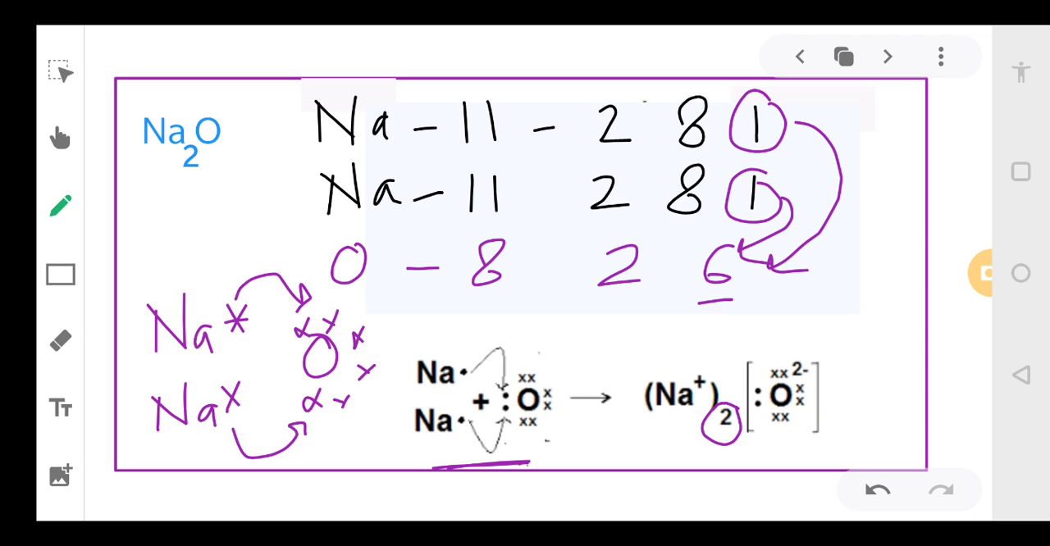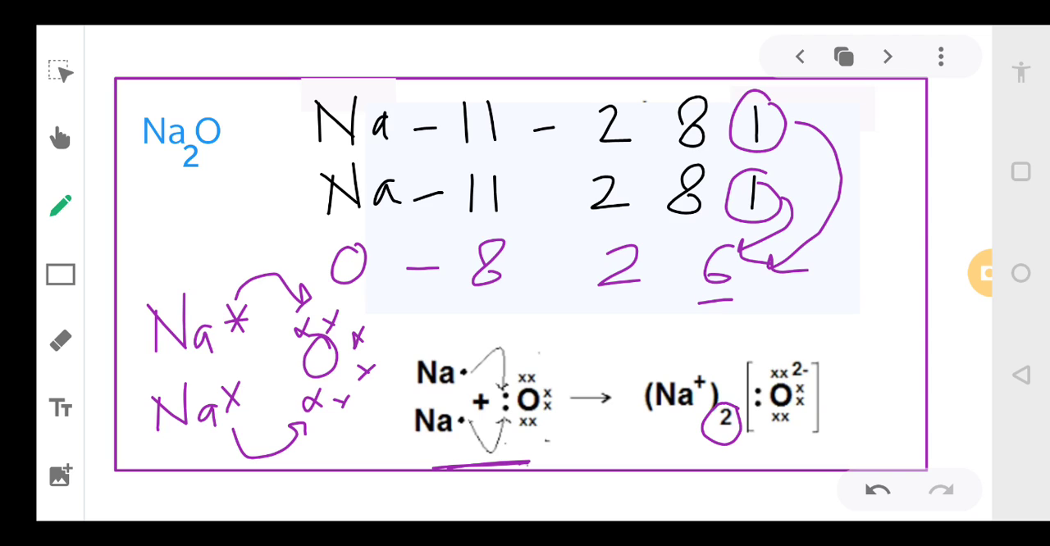Any doubt now? So in total we have discussed 4 ionic compounds, right? We have discussed 4 ionic compounds. These all 4, they are very, very important. So you need to practice these all 4 compounds, right?